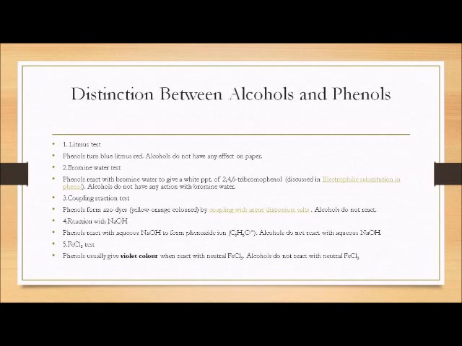Phenol forms an azo dye with diazonium salt, but alcohols do not. Fourth reaction is reaction with NaOH. Phenol reacts with NaOH to form phenoxide, but alcohols do not. Fifth reaction is reaction with FeCl3. Phenols give violet color when they react with neutral FeCl3, but alcohols do not react.